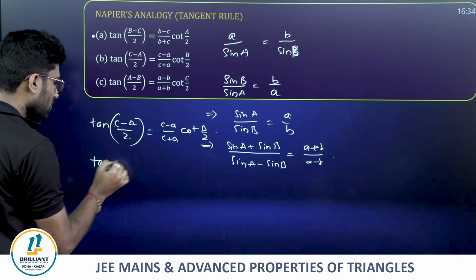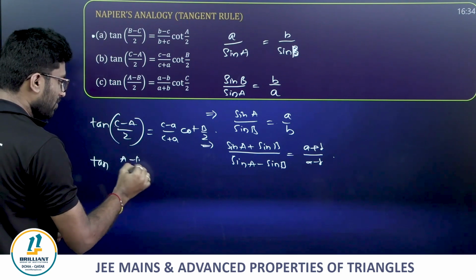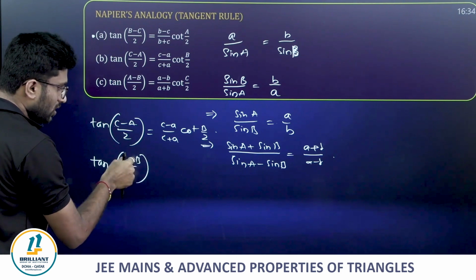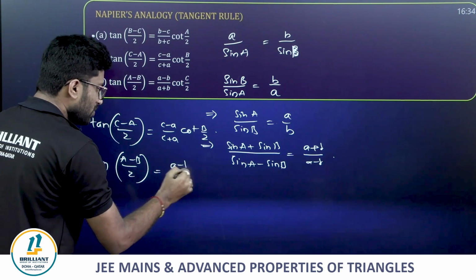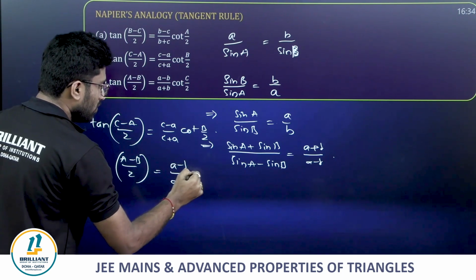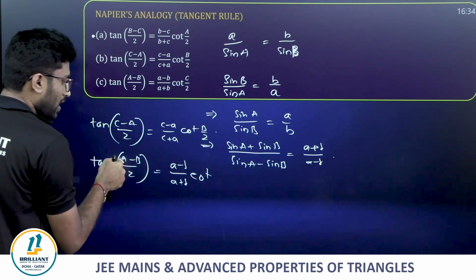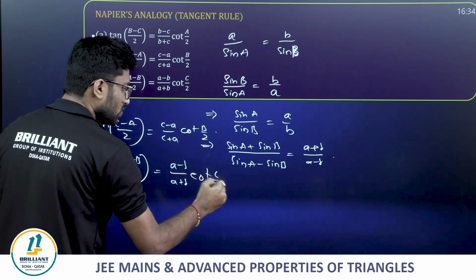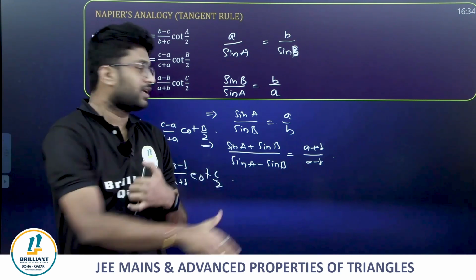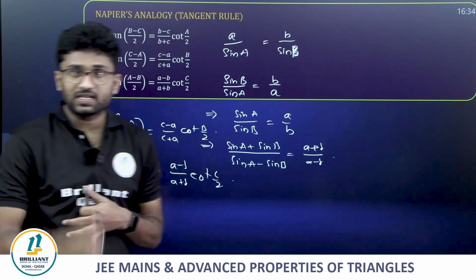Tan of (A minus B) by 2, in the same order of angles, is (a minus b) by (a plus b) into cot C by 2. Here we have angle A, angle B, there is no C, so cot C by 2. How do we get it? By using this proof. Guys, clear?